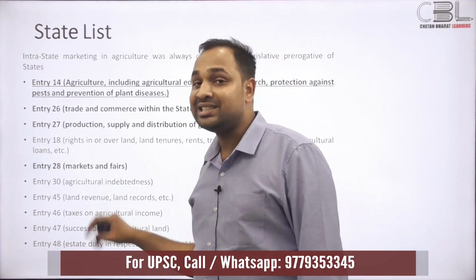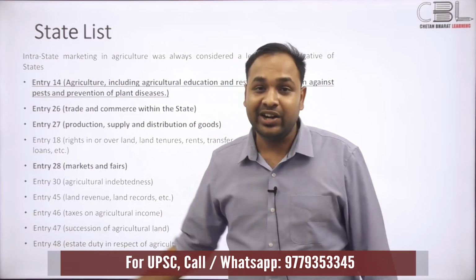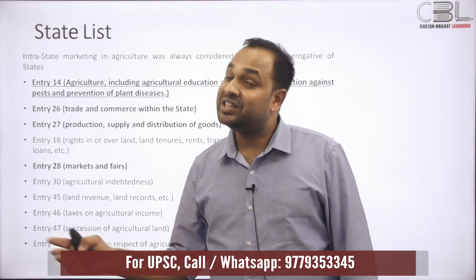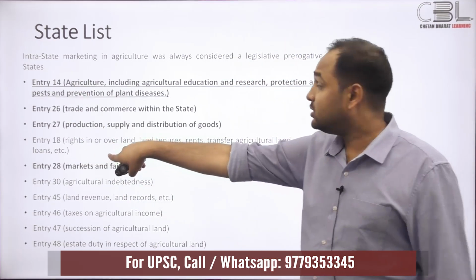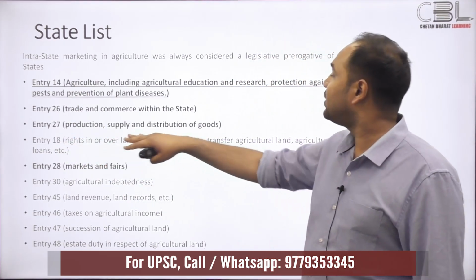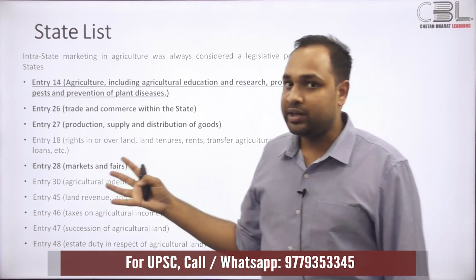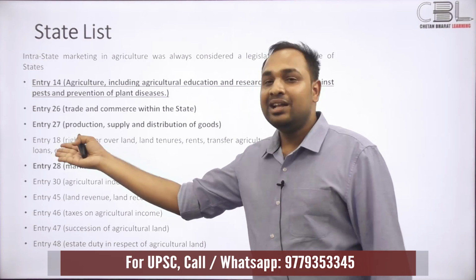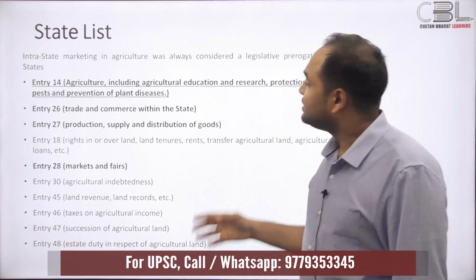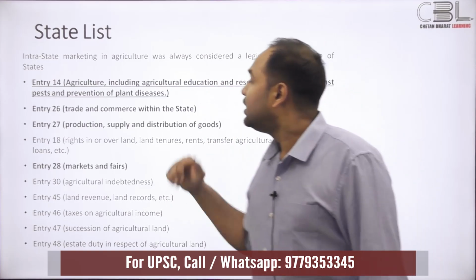For example, entry 26 says the trade and commerce within the state, and this is a critical entry. Trade and commerce within the state is under the state list. Entry 27, production, supply, and distribution of goods. Important. I just told you what those three laws are, so you can see the direct connection there. Production, supply, and distribution of goods, entry 27, state list.